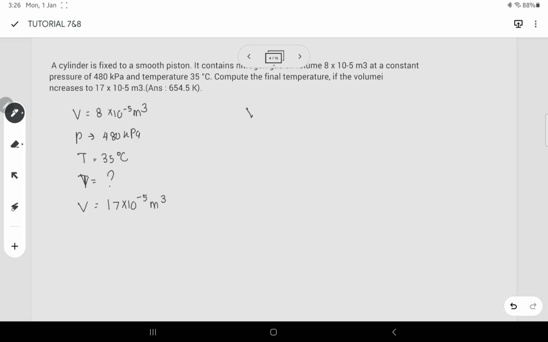Okay, so you boleh gunakan this equation V1 over T1 sama dengan V2 over T2. Alright, so 8 darab 10 kuasa negatif 5 bahagi dengan 35 tambah dengan 273 sama dengan 17 darab 10 kuasa negatif 5 bahagi dengan T2. So you can solve this. So you will get the temperature is 654.5 Kelvin. Okay. So the next one is